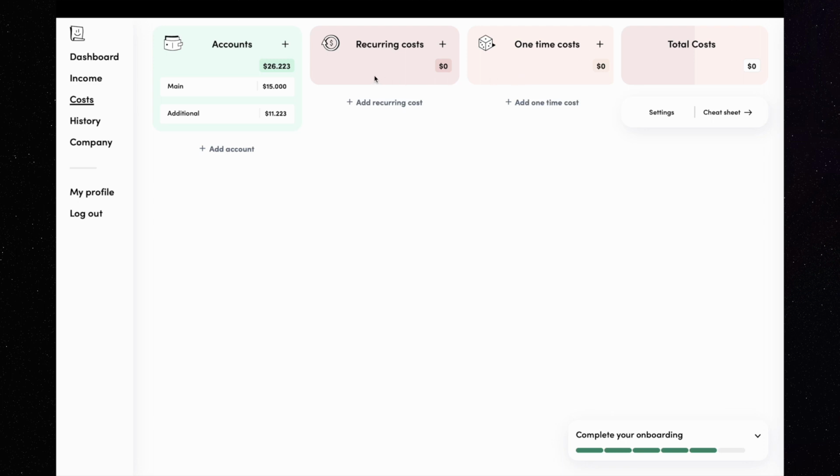The second column is for recurring costs. When you need to pay for something regularly, this is a good column to leave the records on. For example, you pay yourself a monthly salary and you need to pay the rent for the office. Those are the recurring spendings, which is why this column is called that way.